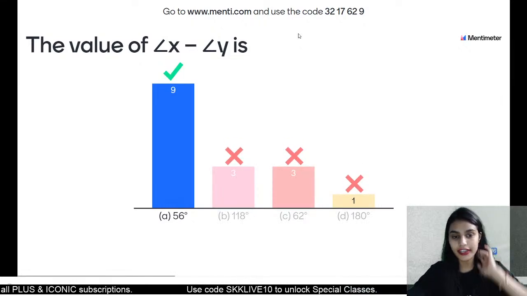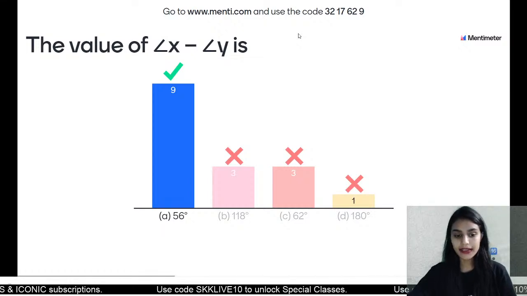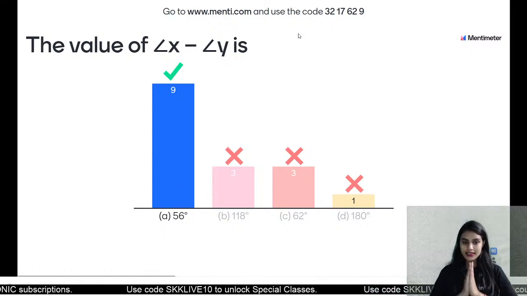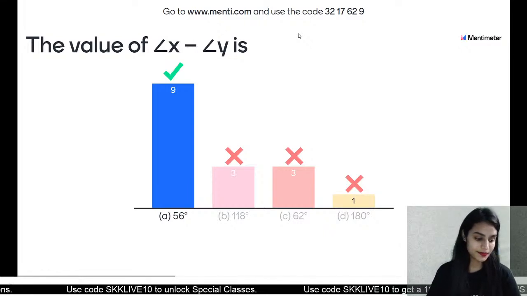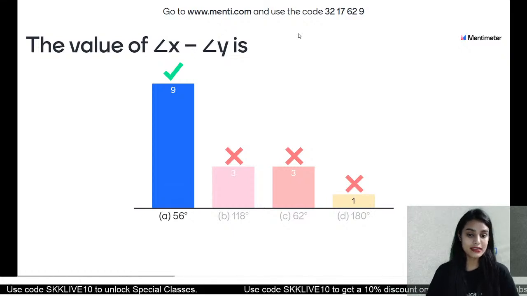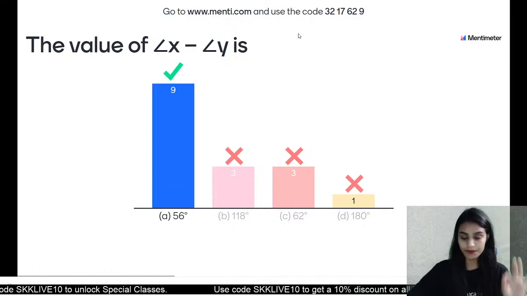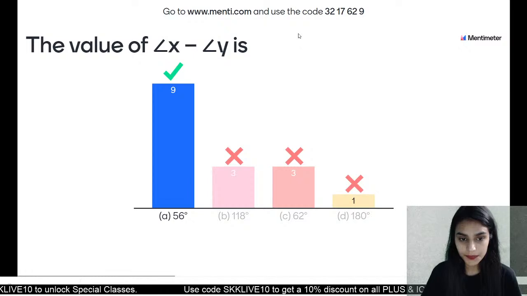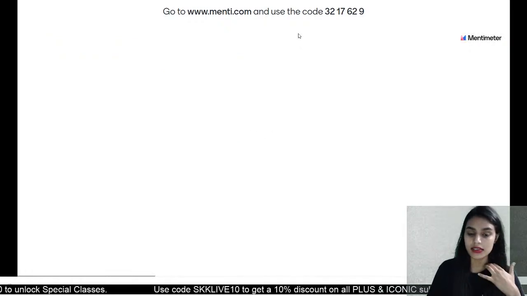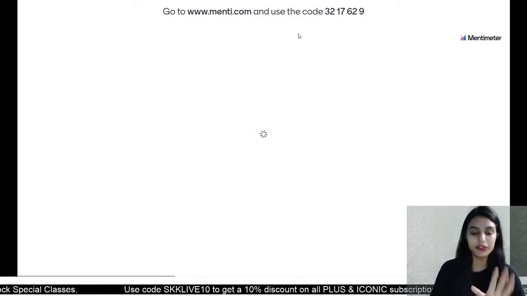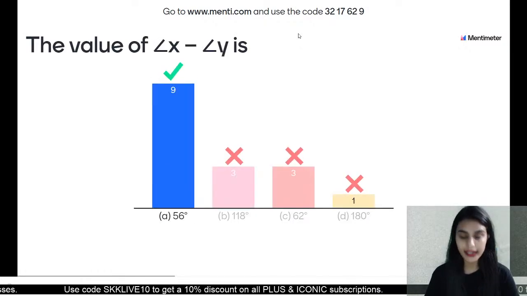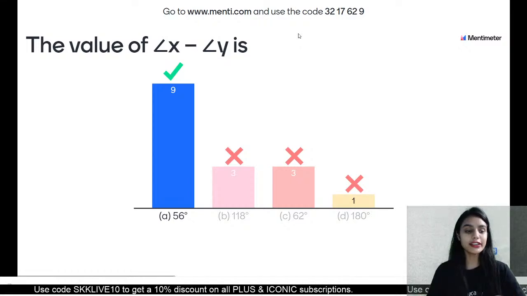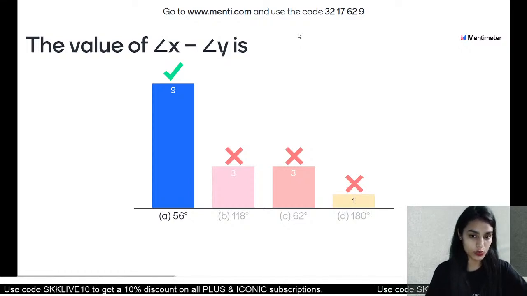Very nice. Very good. Right answer by 9 students, and 56 degrees is the right answer, and you must be wondering how. So class, in the given figure, angle Y is a vertically opposite angle, so that is 62 degrees only, right?